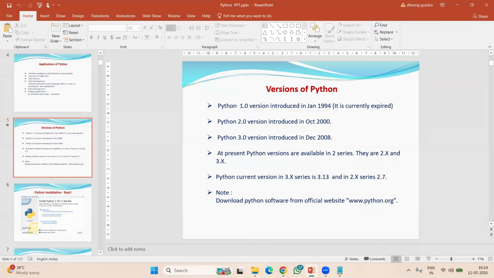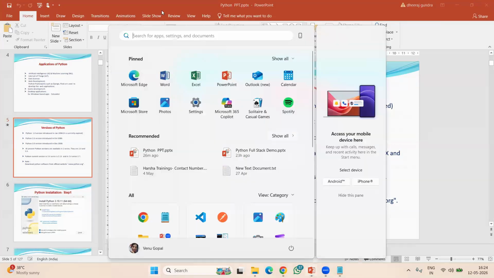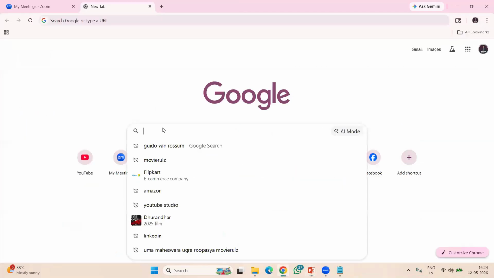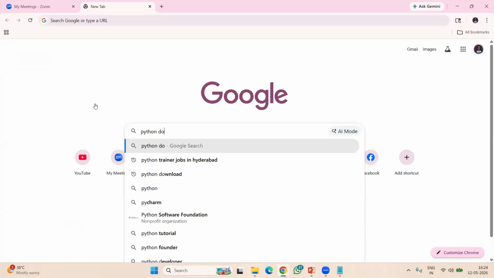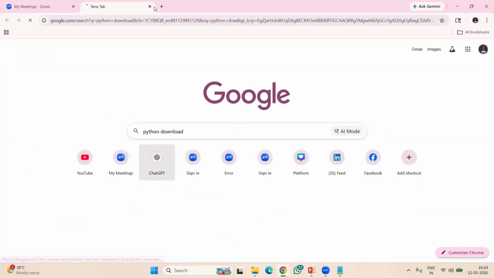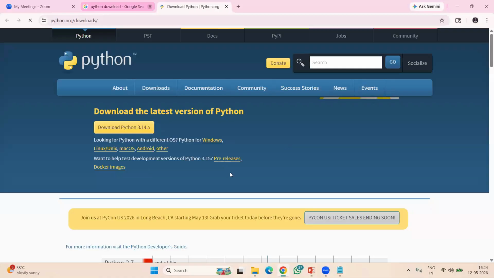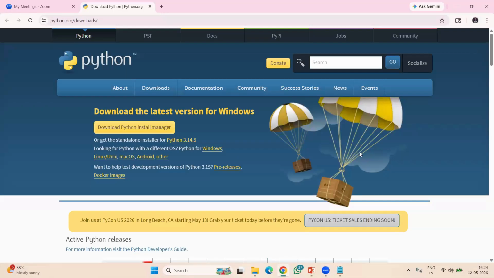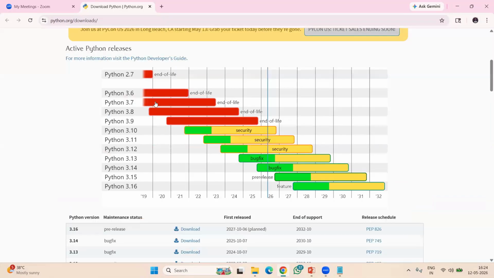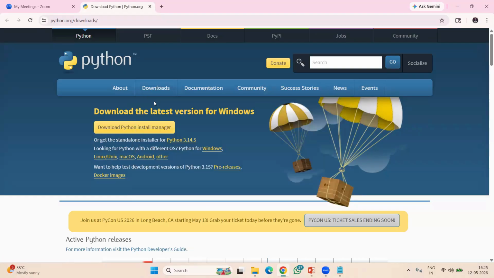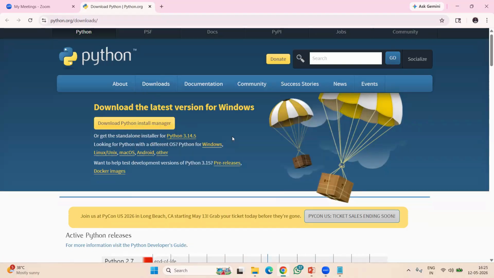I'll show you how to download. Just open Google. Right now also you can do. Just type Python download. Okay. Here see, Python download means you can see this screen. If you want, you can go to downloads and all releases. Okay, and if we come down,